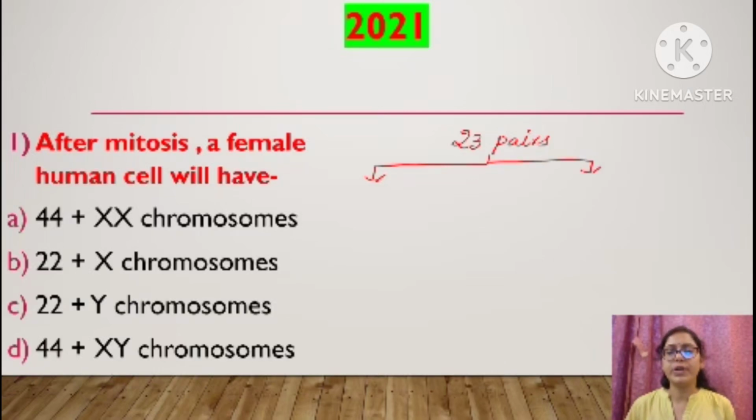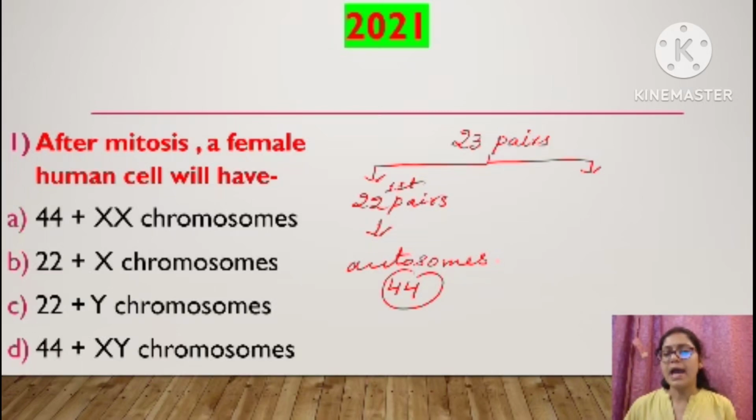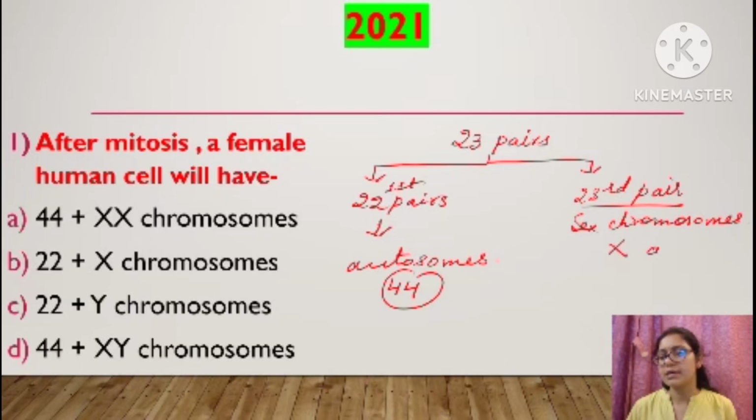Out of that 23 pairs, the first 22 pairs are known as autosomes. 22 pairs, that means total how many chromosomes? 44. And the 23rd pair is known as sex chromosomes, right? Sex chromosomes, that means X and Y, correct?